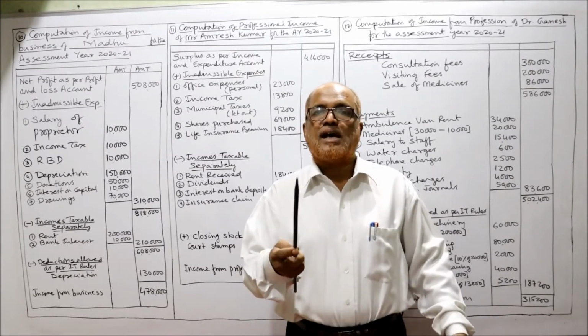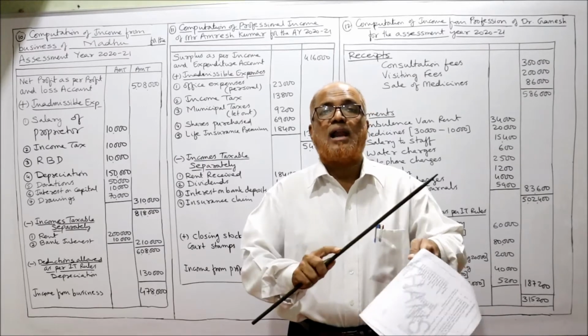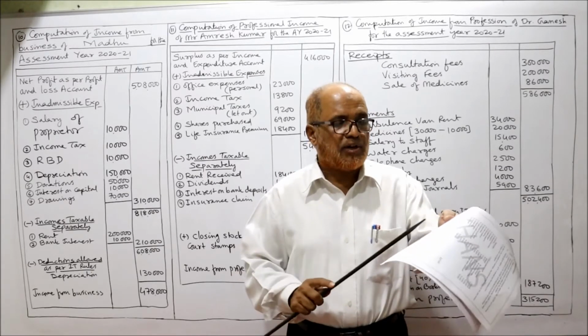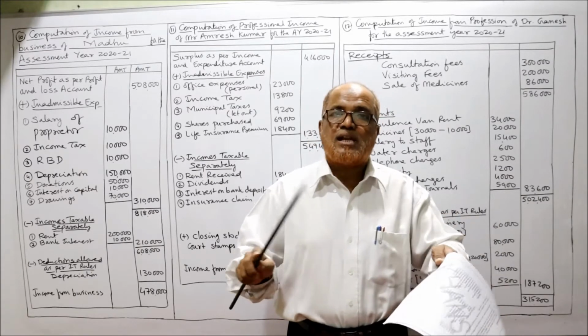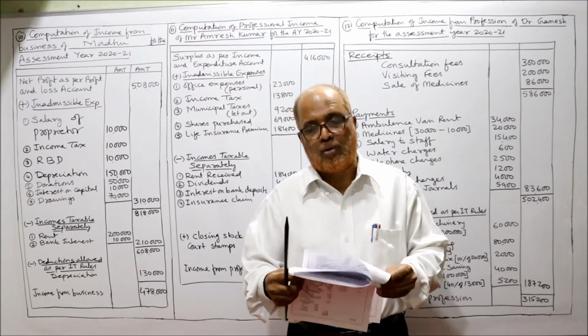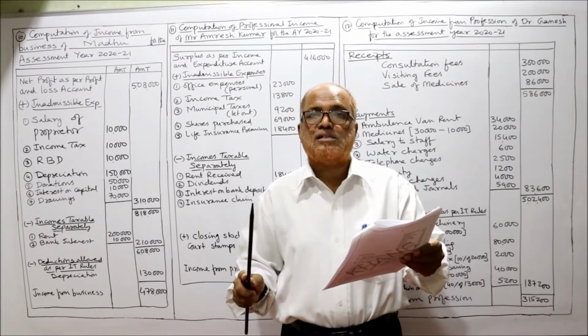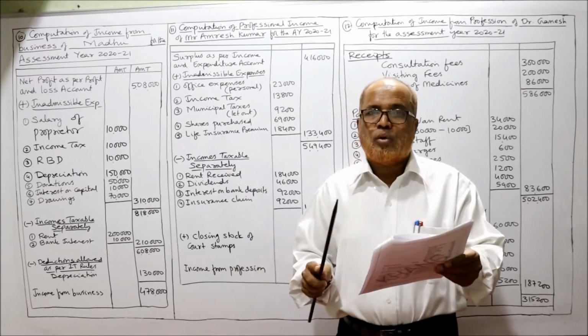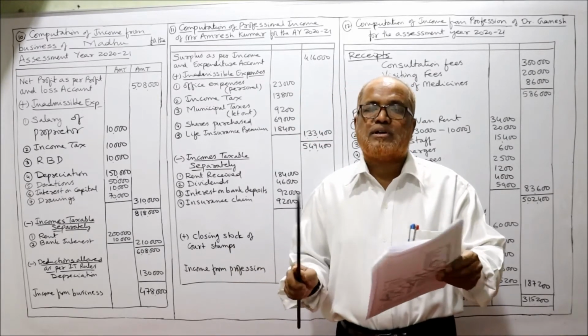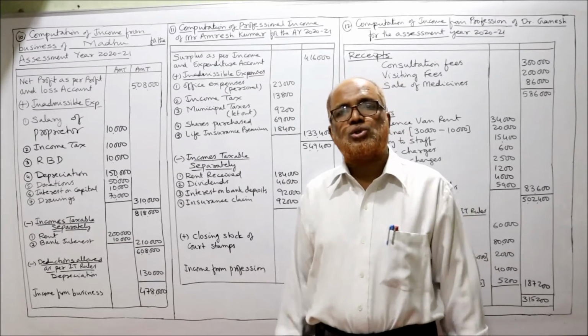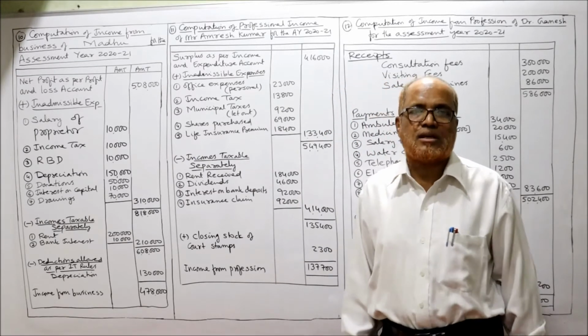Next working note, salaries are allowed but proprietor's salary is disallowed, it's a notional expenditure. Income tax is disallowed whereas sales tax is allowed. Bad debts are allowed whereas the reserve for bad debts is disallowed. Like this, donations are disallowed, interest on capital and drawings are disallowed. These are the working notes you should give in examination.